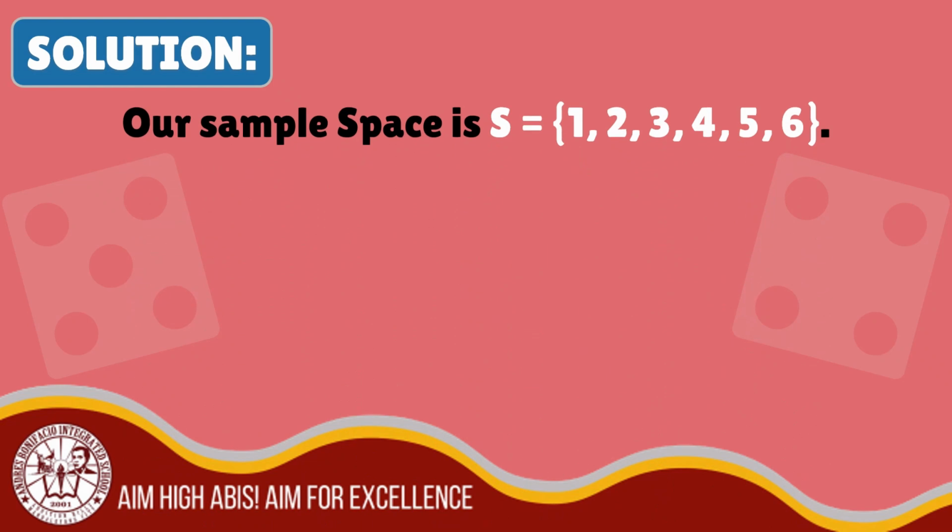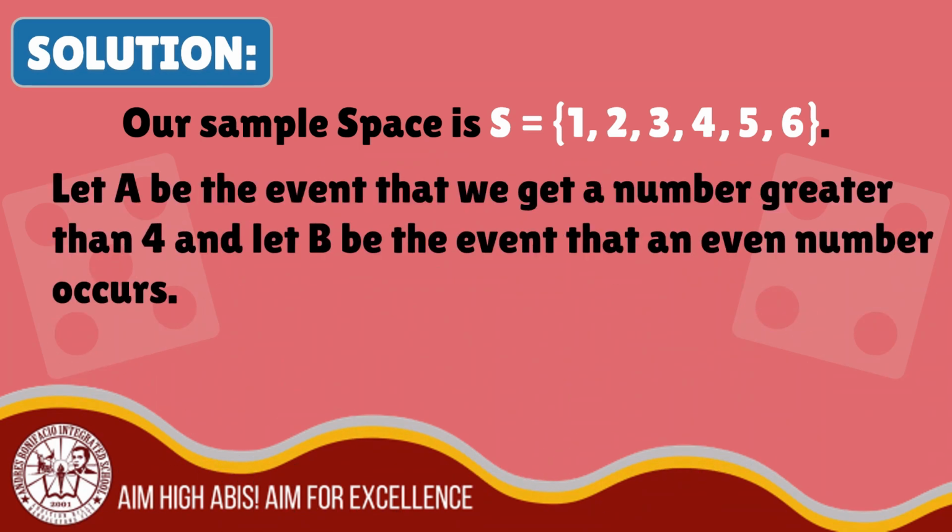Here's our solution. Our sample space in rolling a die are 1, 2, 3, 4, 5, and 6. When we say sample space again, these are all possible outcomes. So we will let A be the event that we get a number greater than 4, and let B be the event that an even number occurs. The outcomes that we get a number greater than 4 in rolling a die are 5 and 6.